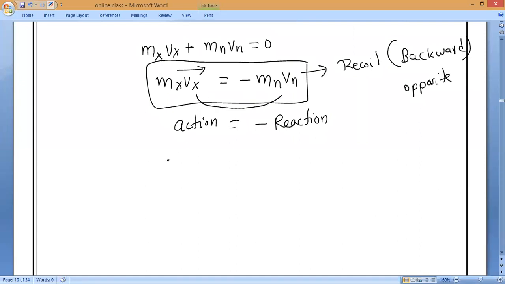Vx will come this side and become division, Mn will come this side and become division. So I can write Mx divided by Mn, which is equal to Vn divided by Vx.